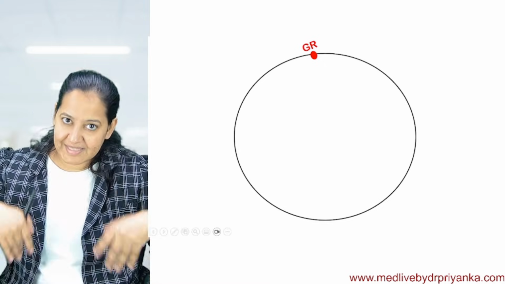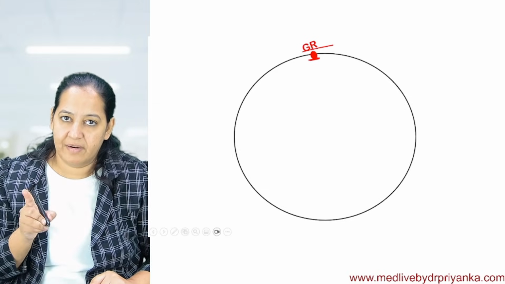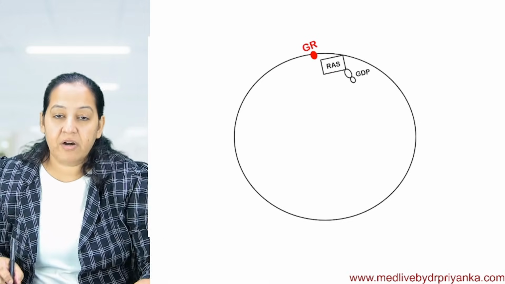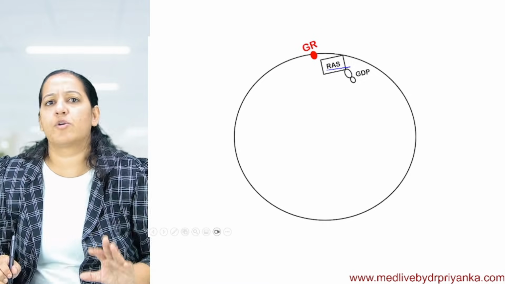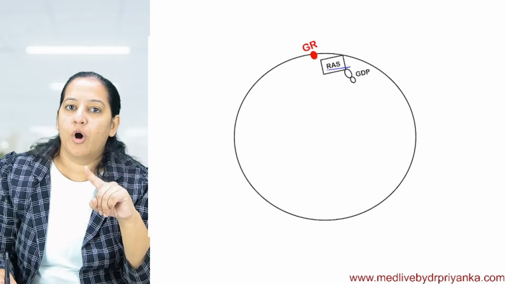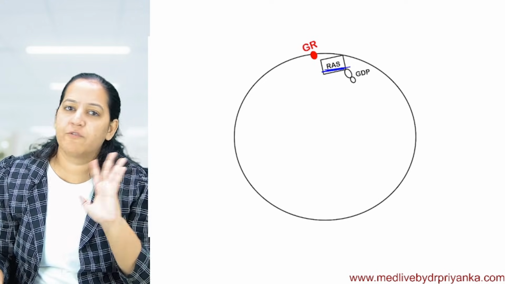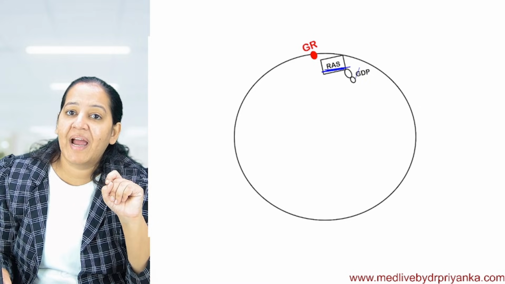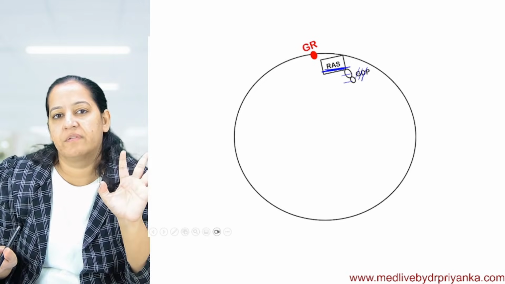All the cells of my body have a growth receptor. This red one is the growth receptor. On the inner side of the growth receptor, RAS protein is present. On the inner side of the cell membrane, RAS protein is present and it's inactive. If it is bound to GDP, guanine diphosphate, I have shown you two phosphates, so it's inactive.